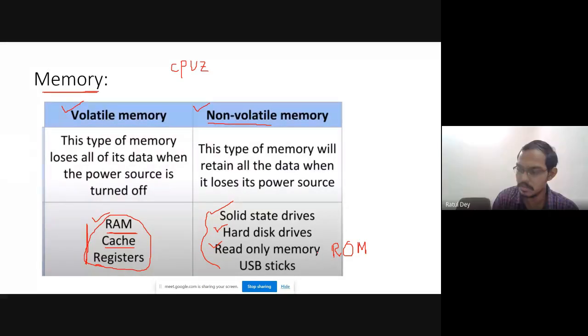Yes, sir. Let me just recap this. Volatile means whenever the power is off, whenever the machine is shut down, your data will be removed. There is no data storage. And non-volatile memory is permanent storage. Whether the power is off or on, the data is stored for unlimited time.